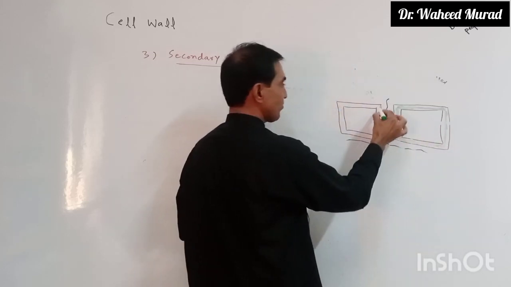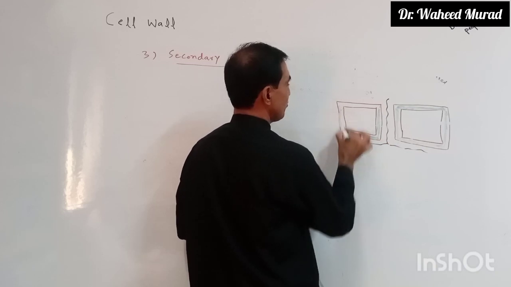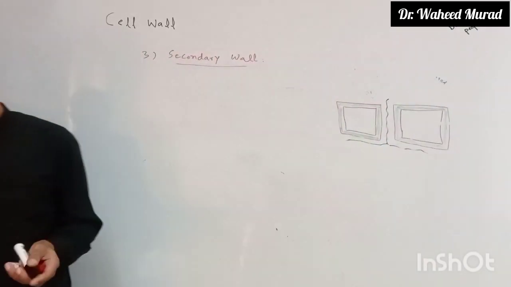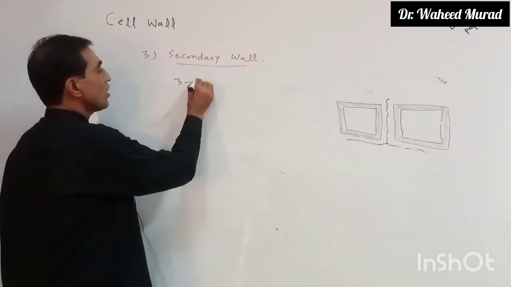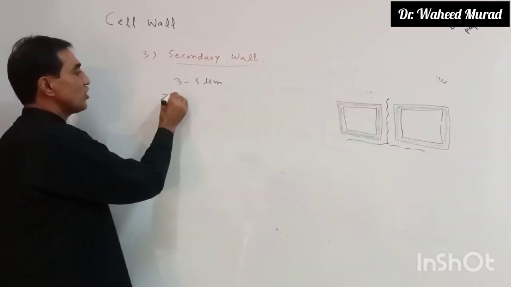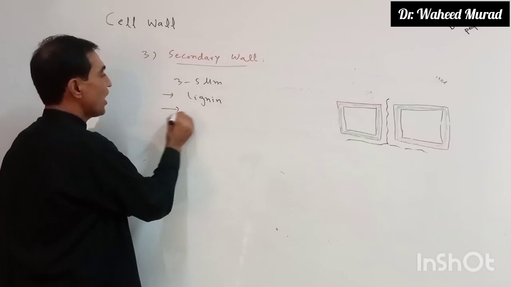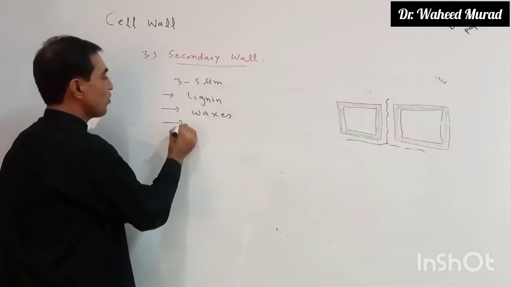In the same way, secondary wall formation happens here. So the secondary wall is more thick, 3 to 5 micrometer in thickness, and chemically it is formed by lignin, or by waxy substances, waxes, or by cutin.